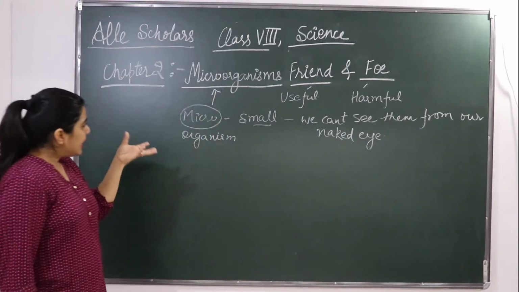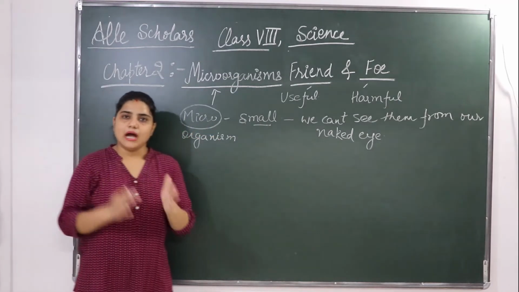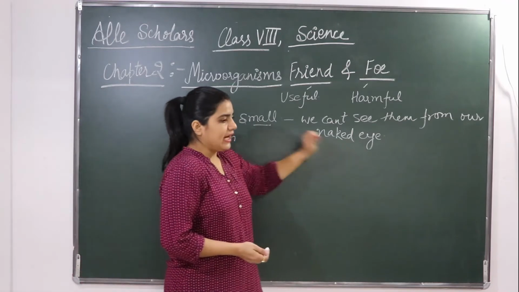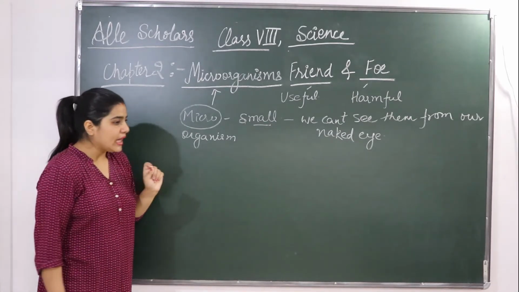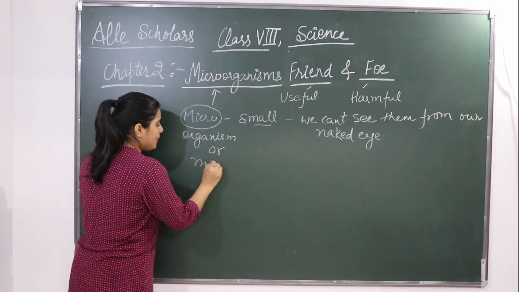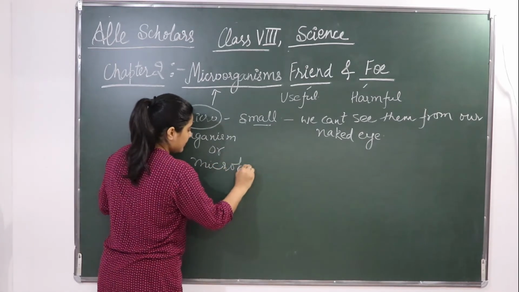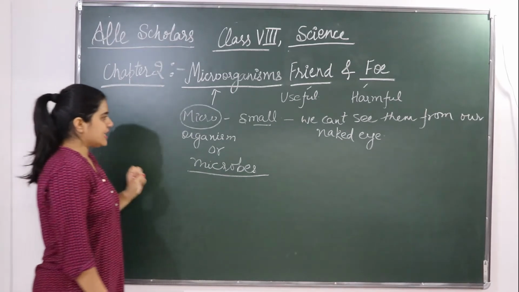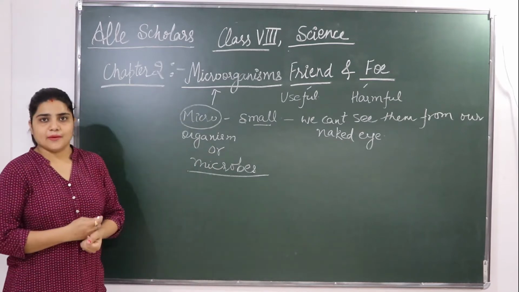So these small organisms, other than the plants and animals, which can't be seen with the naked eye, are called microorganisms, or you can call them microbes. Okay? Now the question is, if you can't see them with the naked eye, how do we see them?